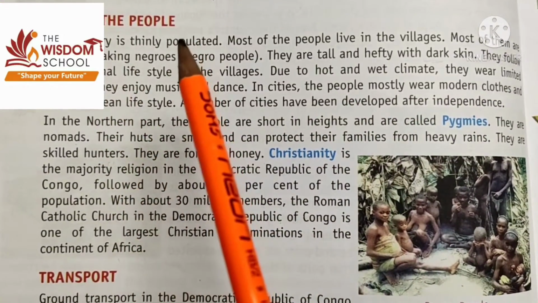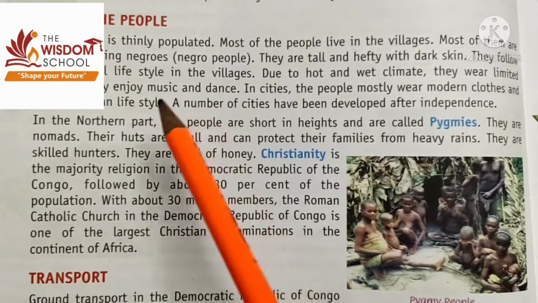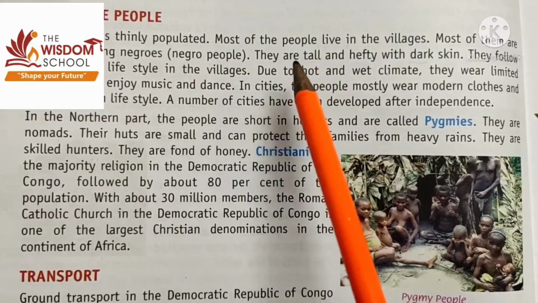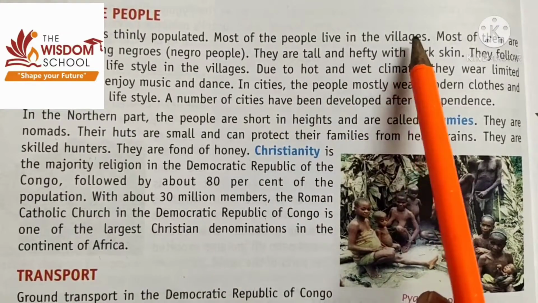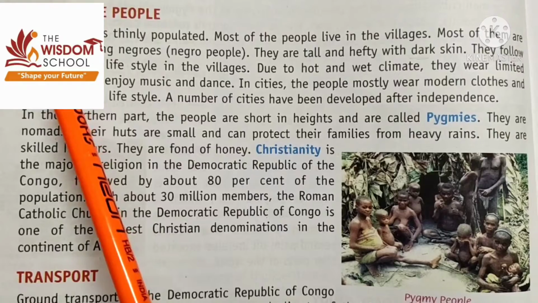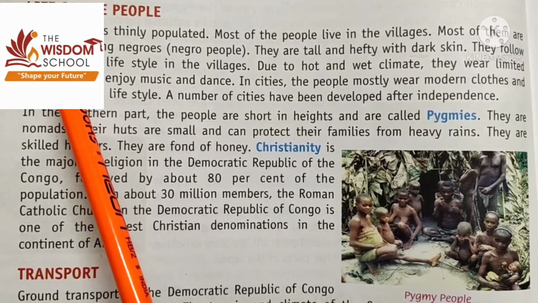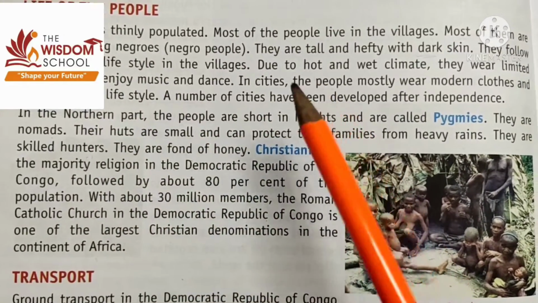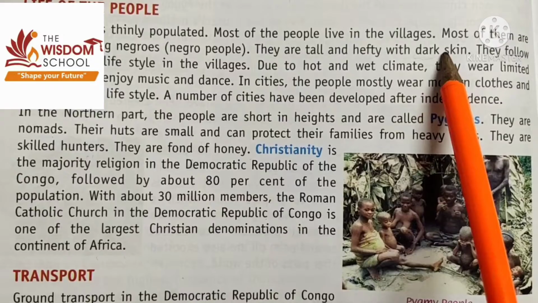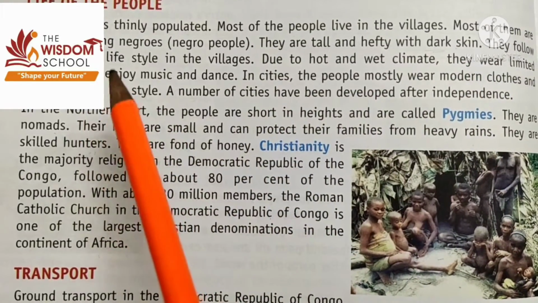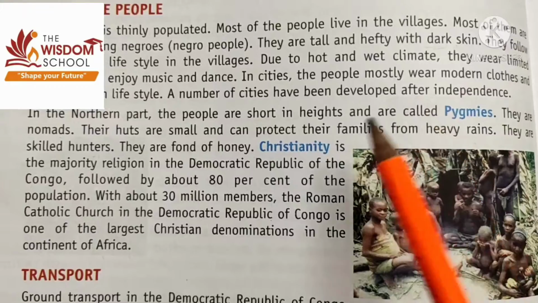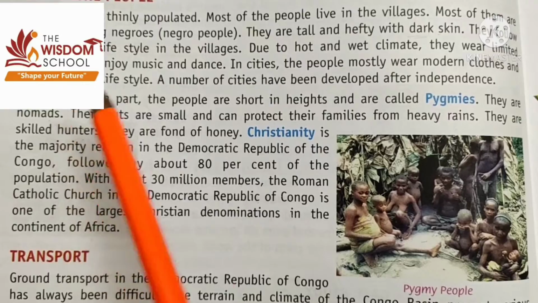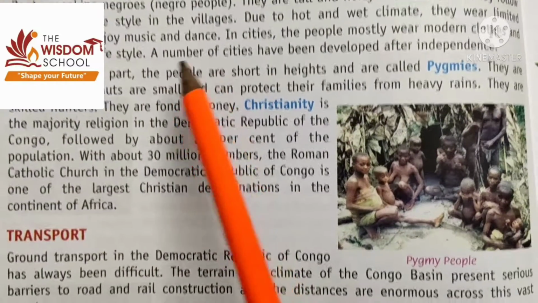And what about the life of people of Congo? The country is thinly populated, and mostly people live in villages, and they speak a language that is known as Bantu. Mostly Bantu-speaking Negroes live in this region. They are tall and hefty with dark skin, and they follow a traditional lifestyle. Because of the hot and wet climate, they wear limited clothes, and they enjoy music and dance.